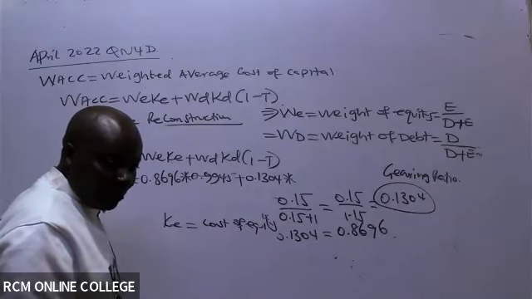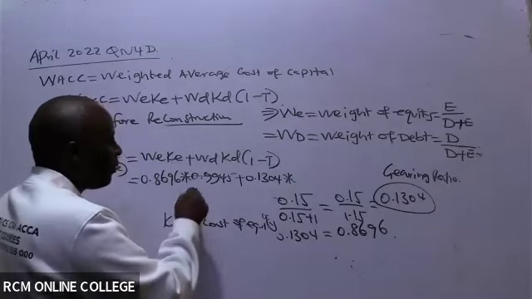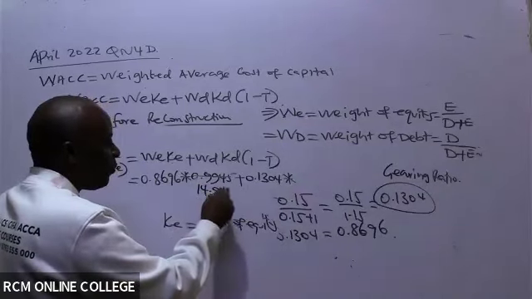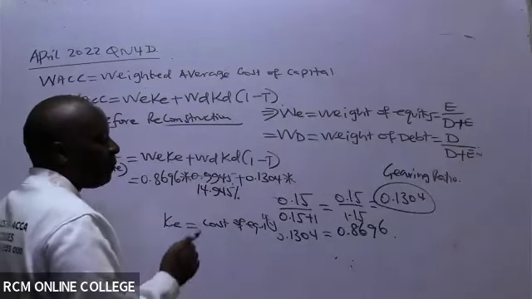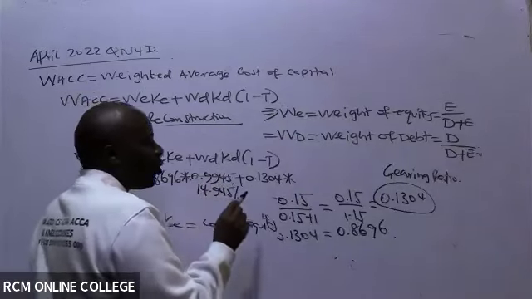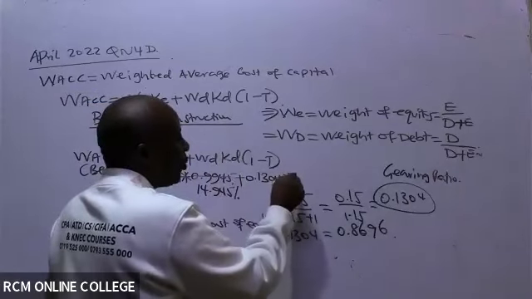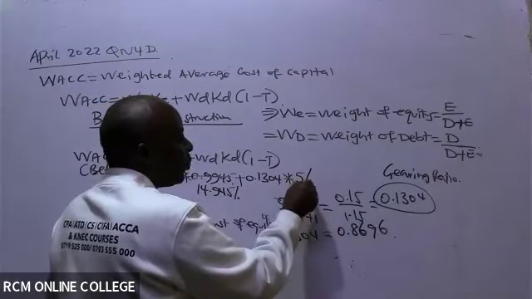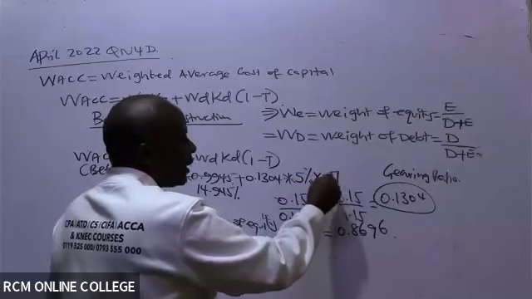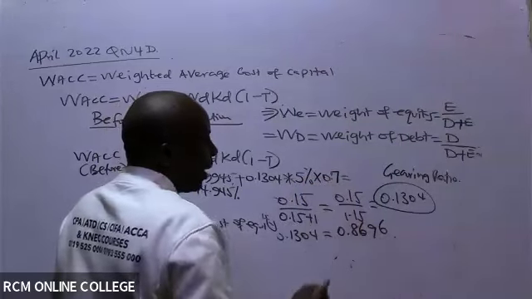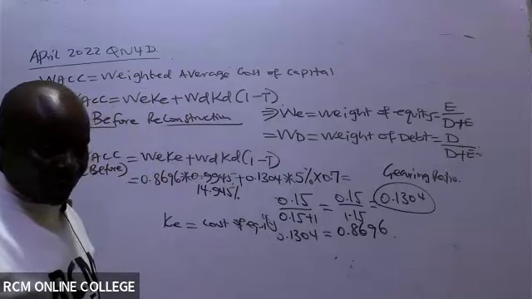It is 14.945%. Please correct. Plus 0.1304 times cost of debt, which is 5%, the same as risk-free, times this 1 minus t. We had ascertained this as 0.7, if you remember. 1 minus t was 0.7.